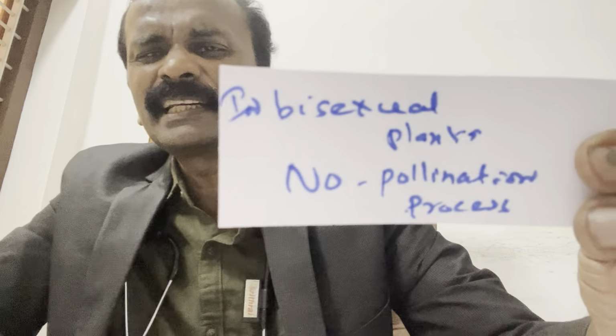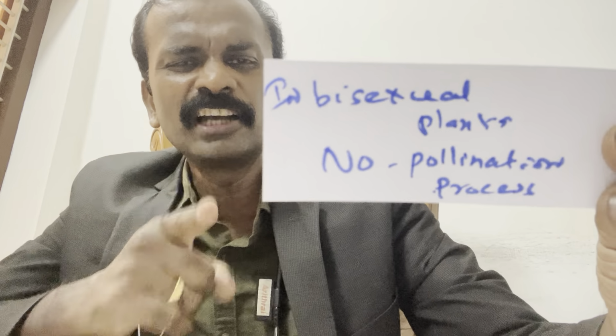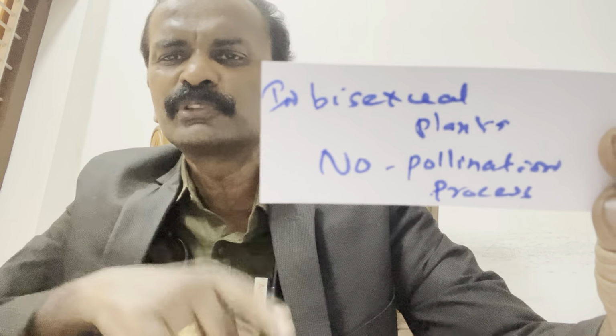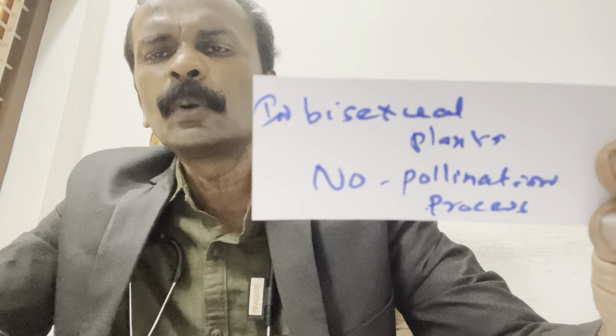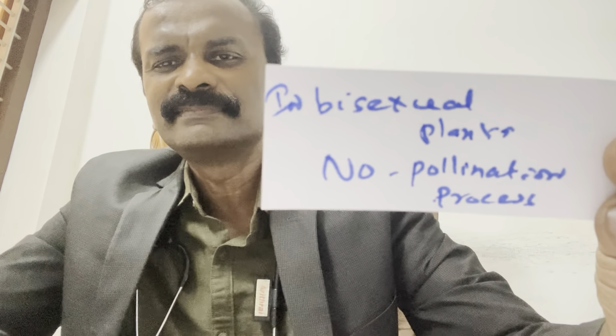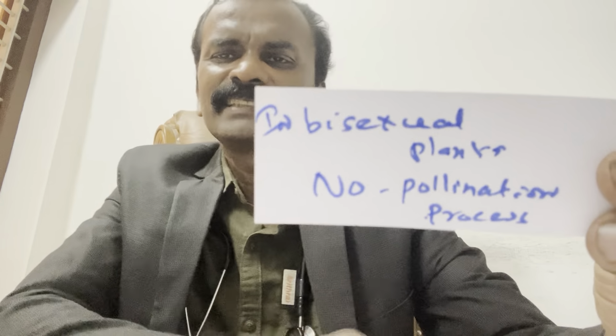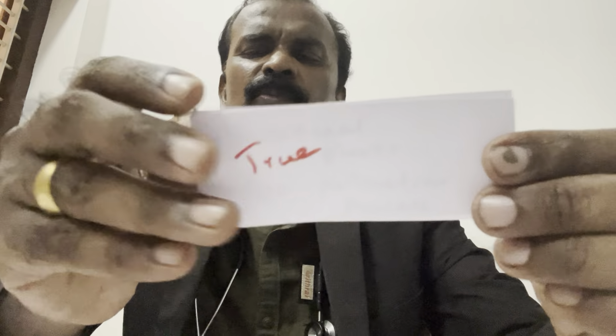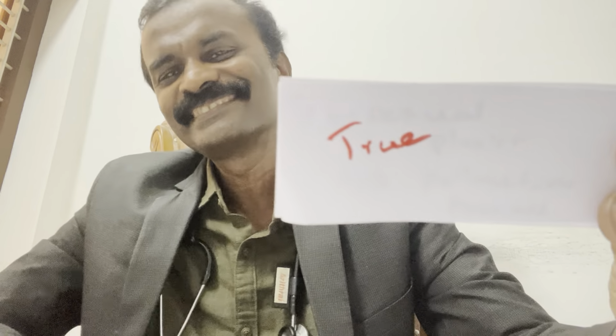See, clear cut MCQ point. Clear cut. If you have this logic point, you can answer so many MCQs. In bisexual plants, no pollination. True or false? Yes, it is true. So when they ask an MCQ, in which of the following plant no pollination, you must see which is a bisexual plant and just answer.